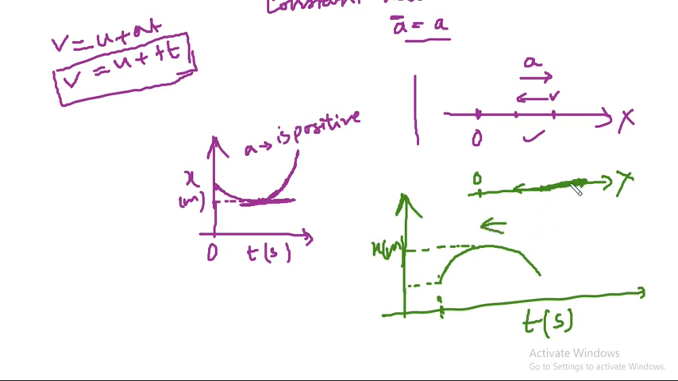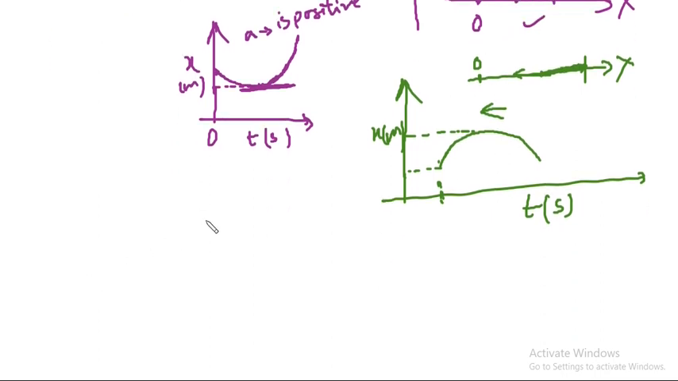Negative x direction. So what happens, it moves in the forward, positive x direction, but acceleration is in the negative x direction, so its velocity is reducing, and finally it becomes 0. Then it starts to return towards the origin, so again its x value starts to reduce. So this situation can be represented by this graph.